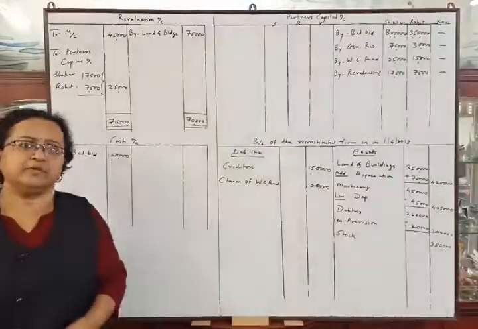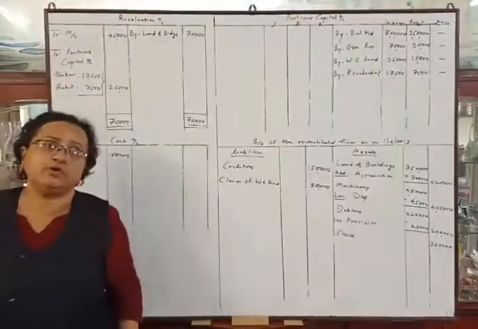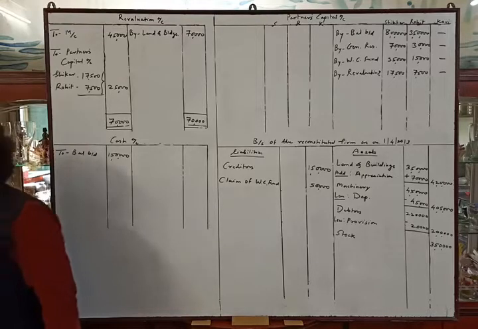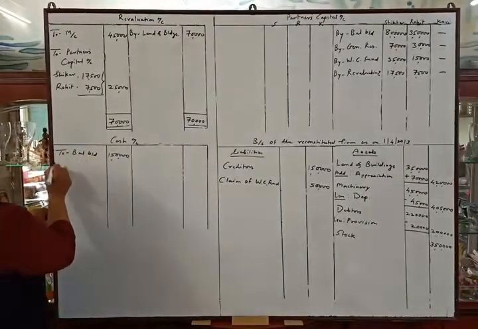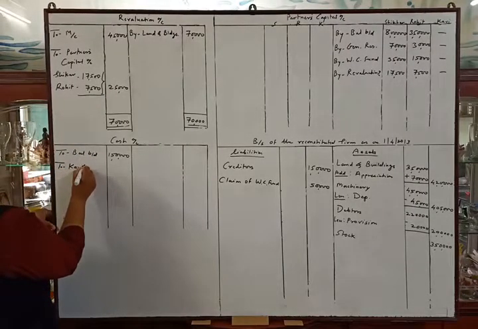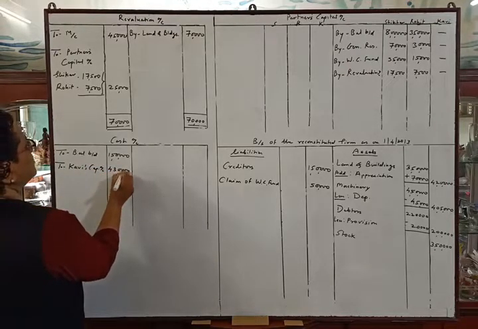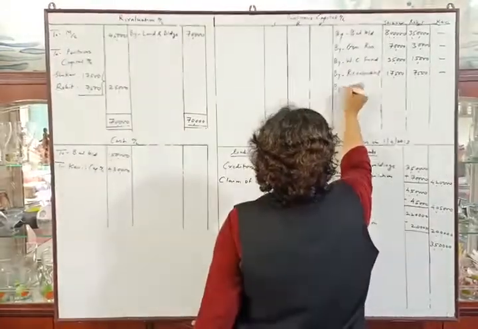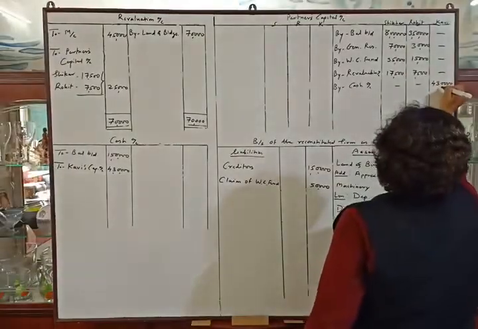In this problem, they told us about capital of the new partner. They told us that Kavi is bringing rupees 4,30,000 as his capital and 25,000 as his share of goodwill premium. First, we will make entry of capital. So, to Kavi's capital account, 4,30,000. Second posting, by cash account, 4,30,000 in Kavi's column.